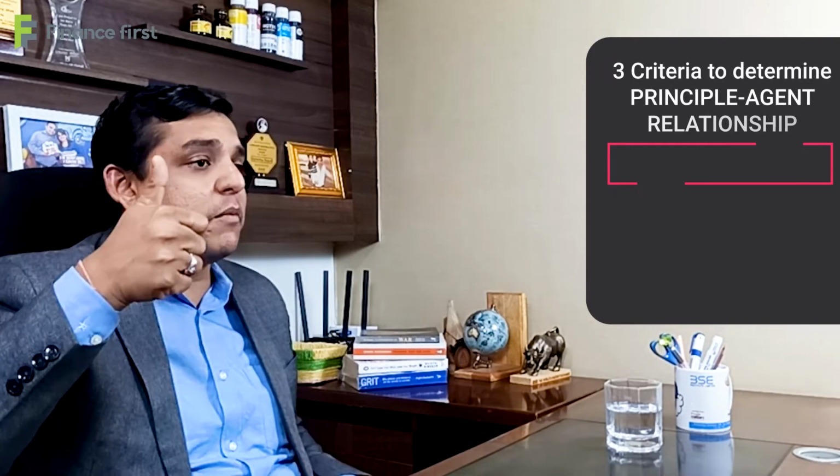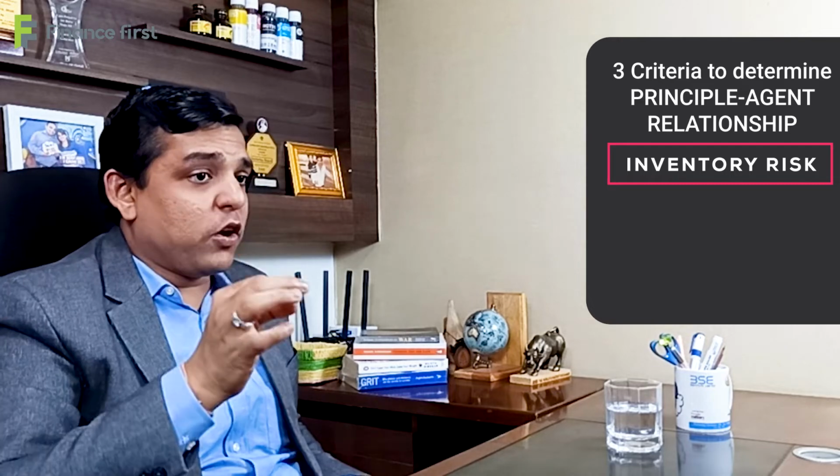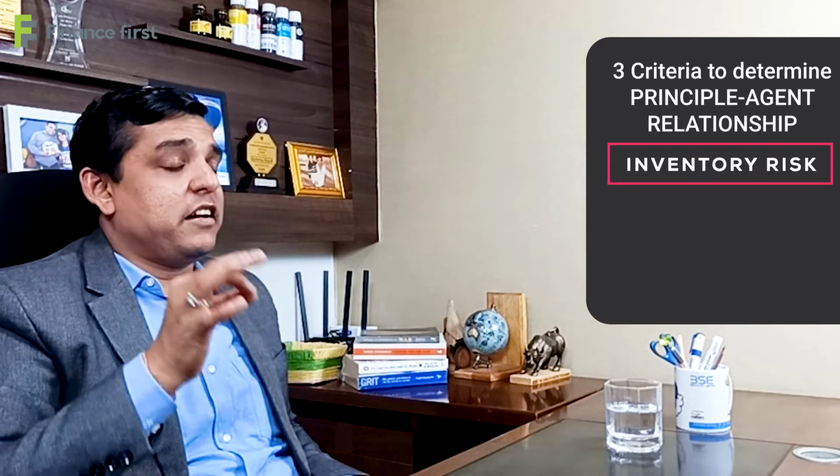IND AS says very clearly that Google India is actually an agent in this transaction, because for determining whether a particular company is a principal or agent, there are three criteria. All of you should take your pen and paper and note this down. Criteria number one, whether a particular company has an inventory risk or not. In this case, Google India does not have any inventory risk.